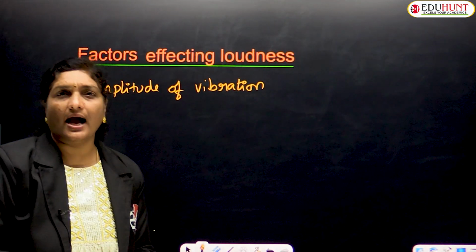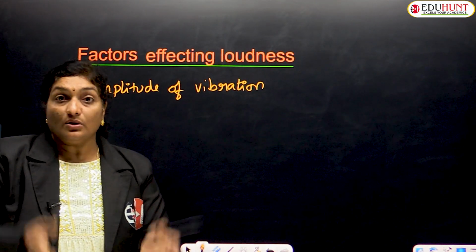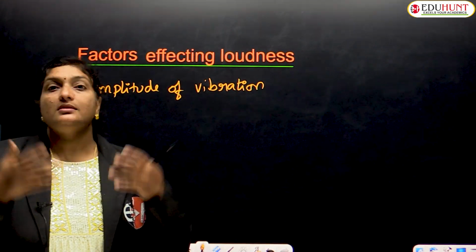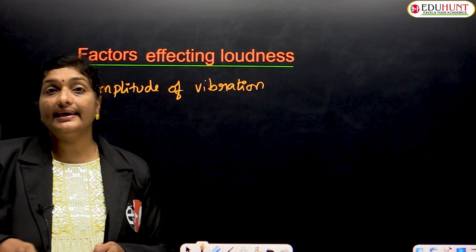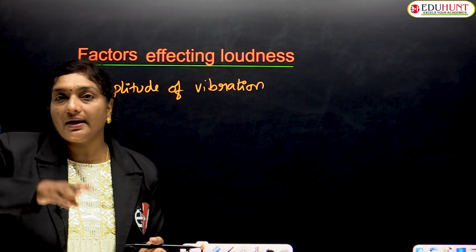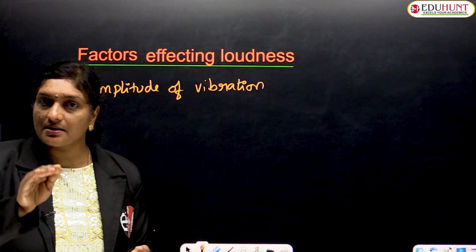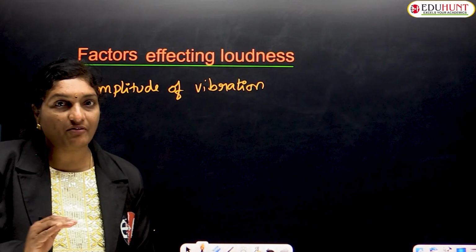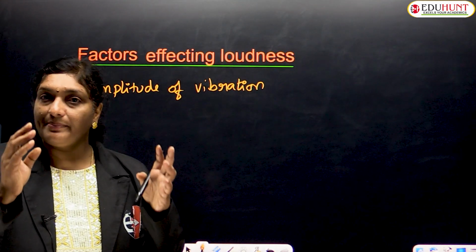Let me give you an example for this. Take a drum, beat it harder. When it is beaten harder, the membrane of the drum vibrates with large amplitude. That means loudness is increased. Similarly, if you beat the drum softly, then the membrane of the drum vibrates slowly with less amplitude of vibration. Hence, less amplitude of vibration means the loudness will be decreased.